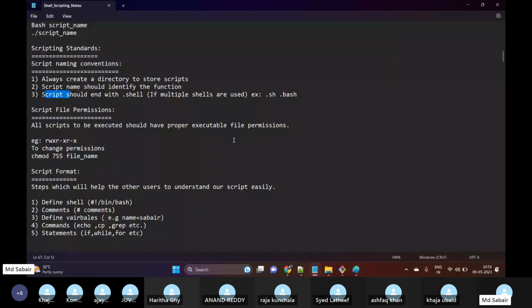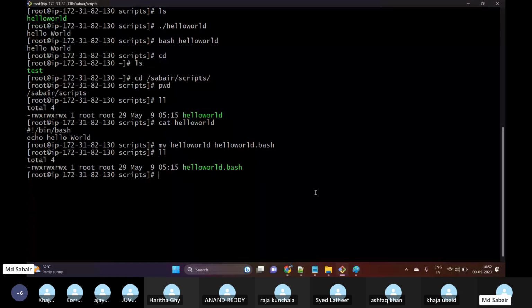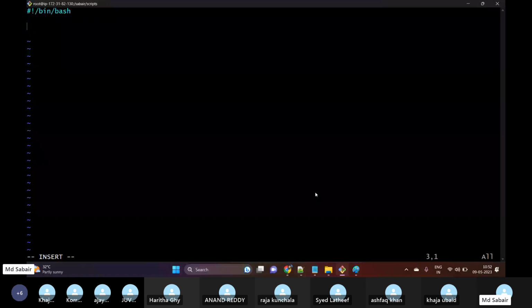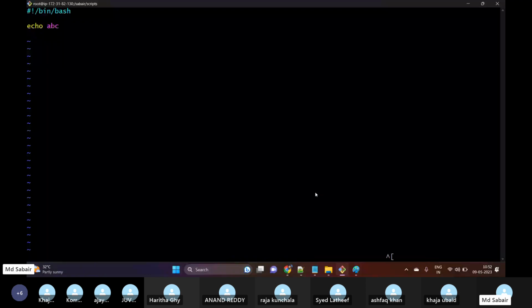Then all scripts to be executed should have proper executable file permissions. So this should be our file permissions. Basically 755 should be our file permissions. For example, let me create one more script, vi abc.bash. I'm using proper naming conventions. Hash exclamation slash bin slash bash, and then echo abc. This is also a simple script which is executing abc.